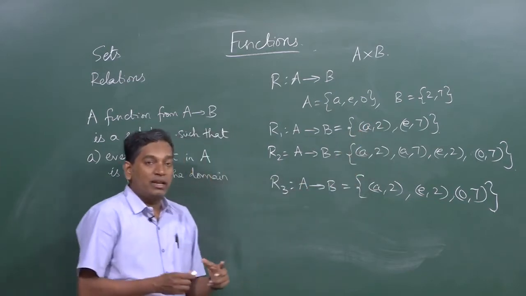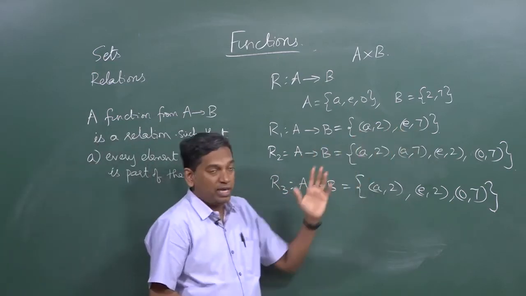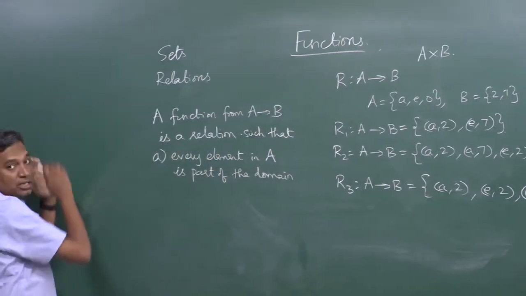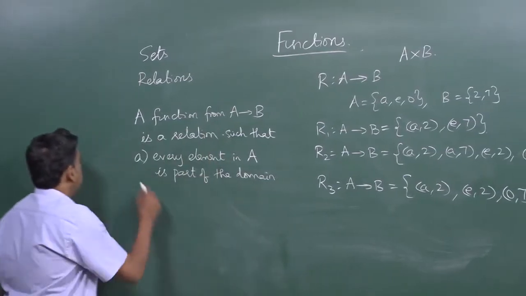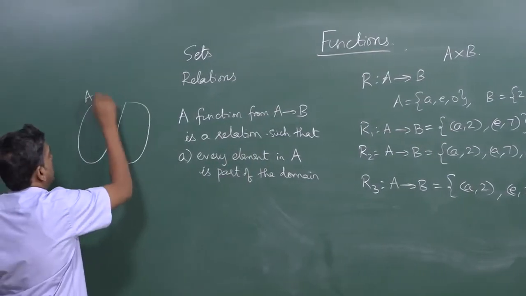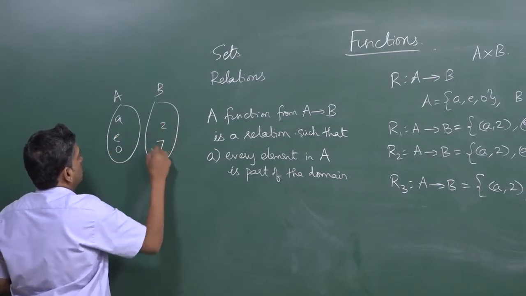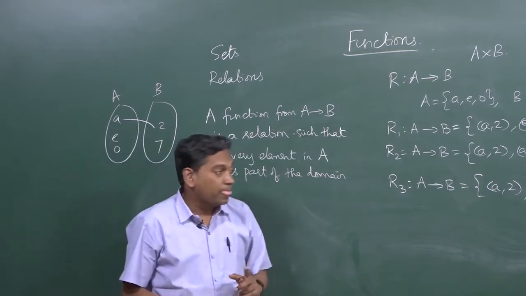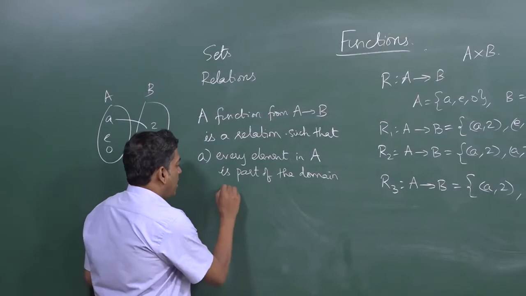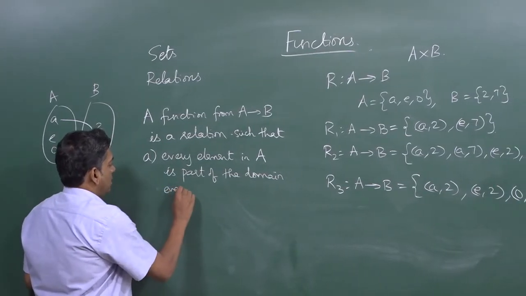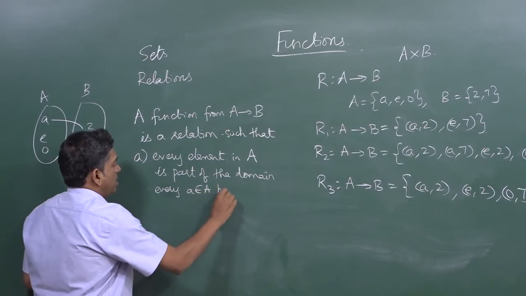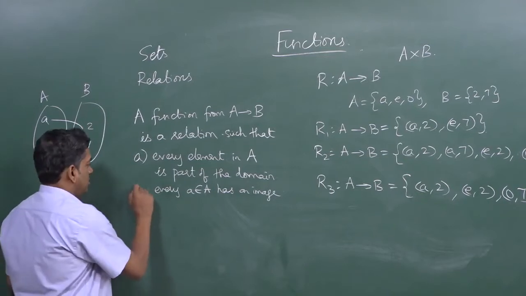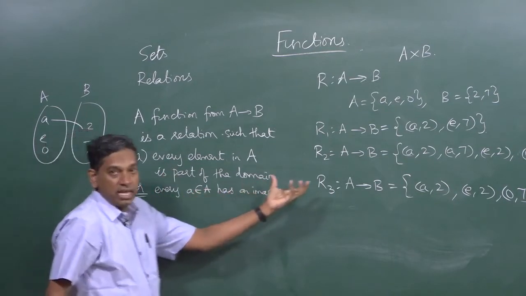Now, we know that relations can be represented in many ways. One is the roster way, you could have the set builder way, or you could have the arrow diagram from A to B. If this is A and this is B, with a, e, o and 2, 7, if a to 2 is a line, then 2 is said to be the image of a. So, another way to say this is, every small a belonging to A has an image. This is another way to say the same condition.